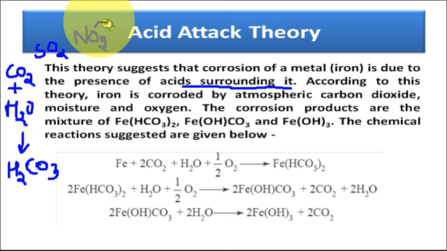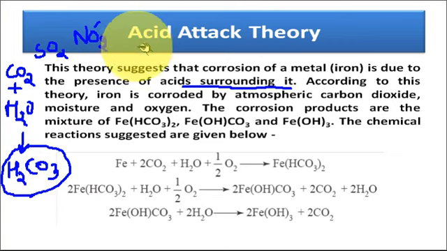So basically, these acidic oxide gases react with the moisture and generate the corresponding acids, and these acids are considered as the main cause of the corrosion. So in the acid attack theory, some acidic oxide gases form acids by reacting with the moisture in the environment, and due to these acids the metal undergoes corrosion.